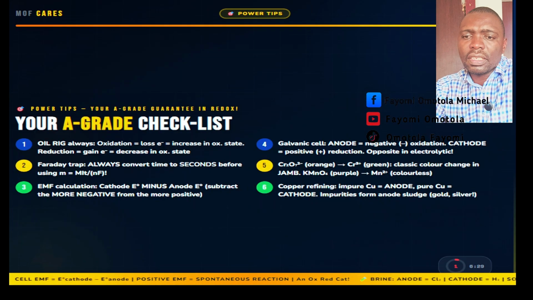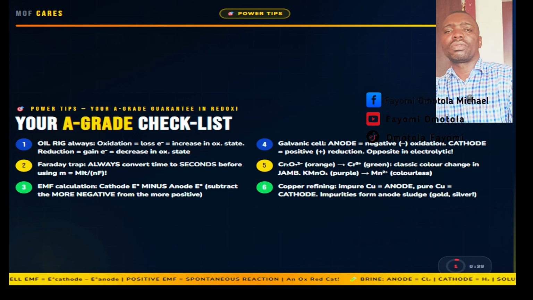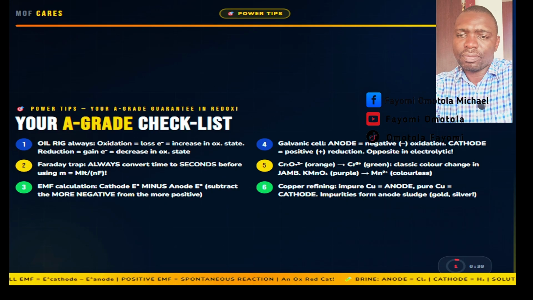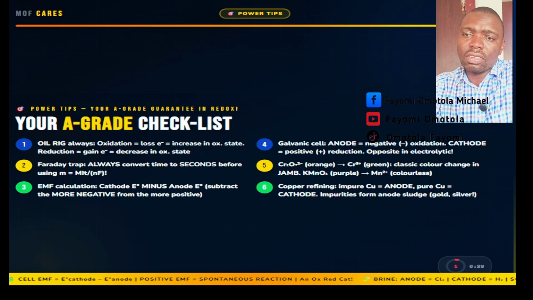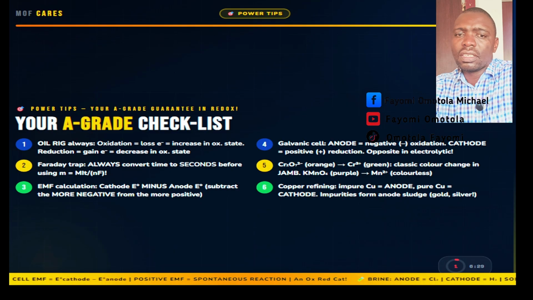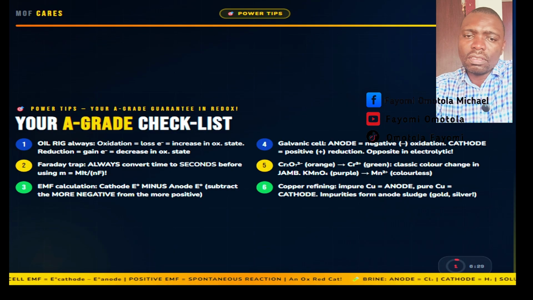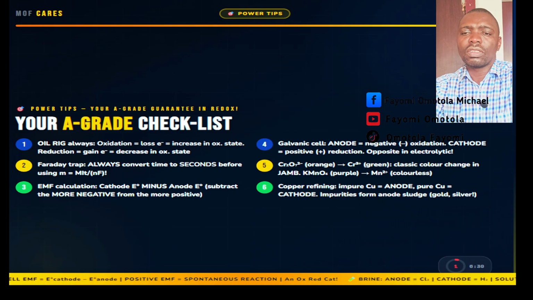Now, 6 final power tips that cover the most tested details in JAMB redox and electrochemistry questions. 1. OIL RIG: always, an increase in oxidation state means oxidized, a decrease means reduced. This is your filter for every redox question.